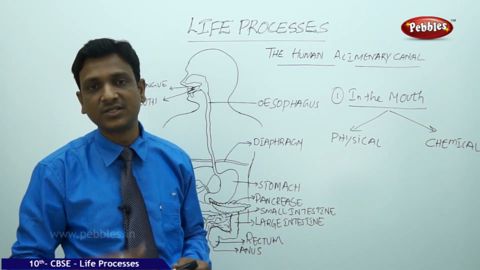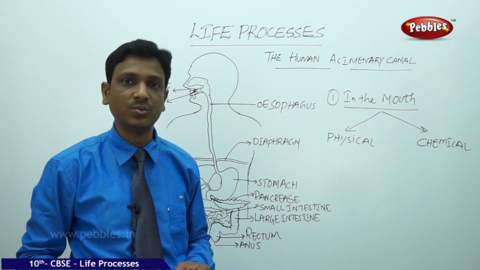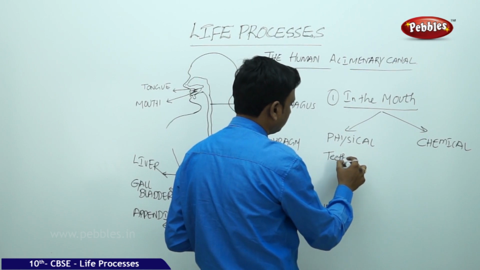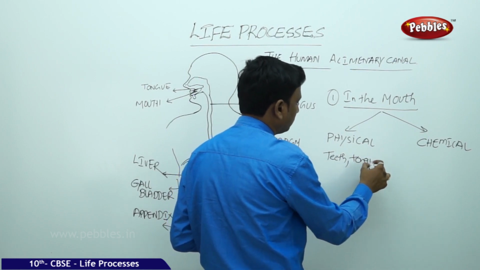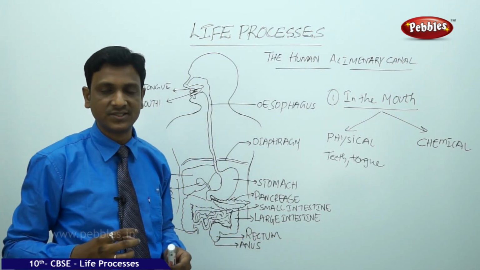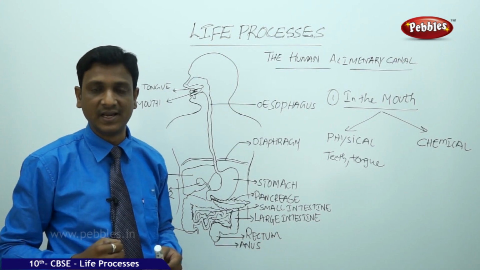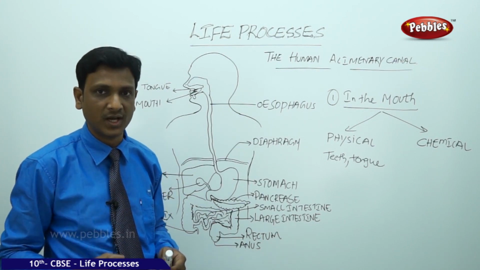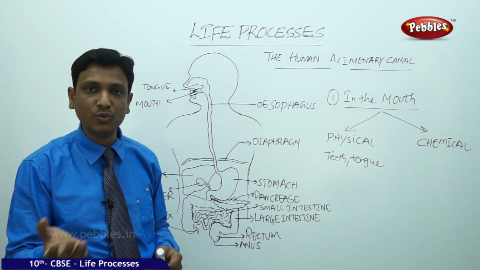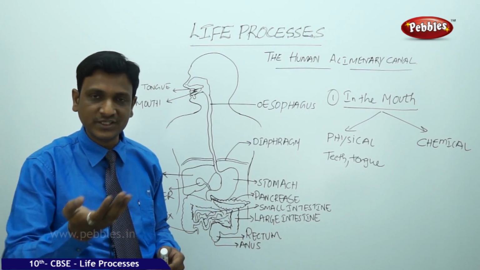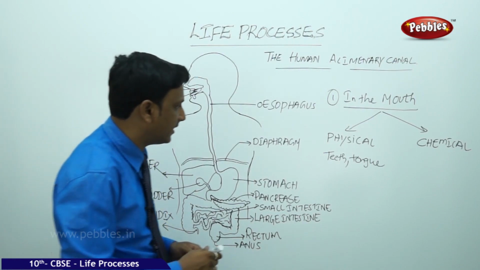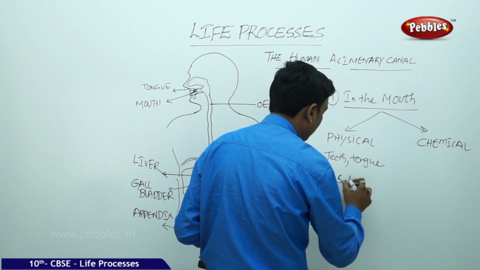With the help of the structures present in our mouth, what are the various structures we have? We have teeth and tongue. These are the two structures that help to make the food into smaller bits. We have different types of teeth like incisors, canines, premolars and molars to cut, tear, grind and chew the food. And the tongue helps to move the food in a proper way, so the food is properly distributed under the teeth and thoroughly mixed with another important liquid that is secreted, saliva.